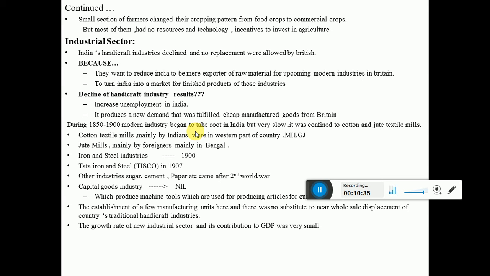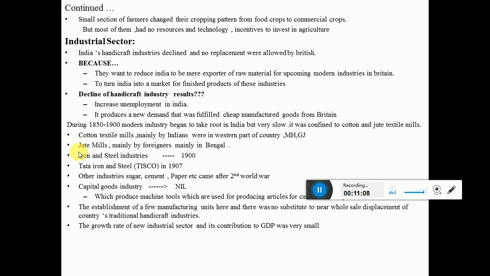Its roots were very slow, and that's why it was confined to cotton and jute textile mills, because cotton and jute are grown in India on a large scale. The cotton textile mills, mainly owned by Indians, were in the western part of the country, Maharashtra and Gujarat. And the jute mills, dominated by foreigners, were mainly in Bengal, the place where the Britishers were in great power.